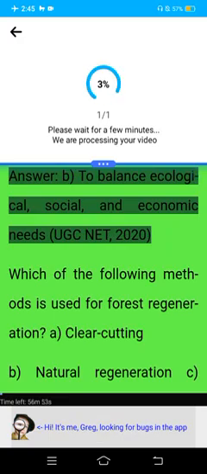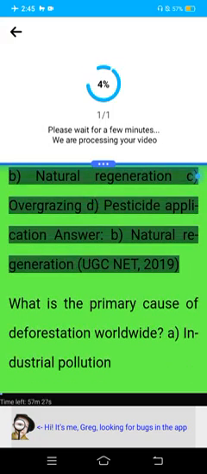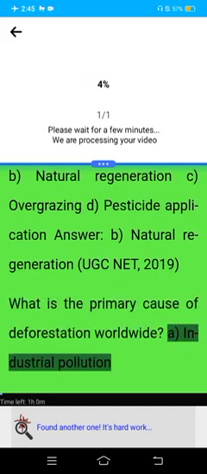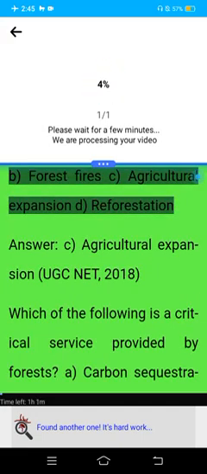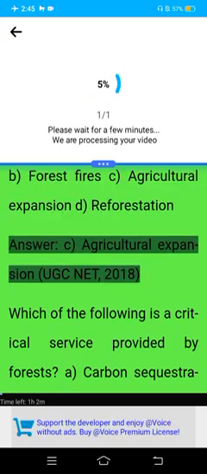UGC NET 2020. Which of the following methods is used for forest regeneration? A. Clear cutting. B. Natural regeneration. C. Overgrazing. D. Pesticide application. Answer: B. Natural regeneration. UGC NET 2019. What is the primary cause of deforestation worldwide? A. Industrial pollution. B. Forest fires. C. Agricultural expansion. D. Reforestation. Answer: C. Agricultural expansion.